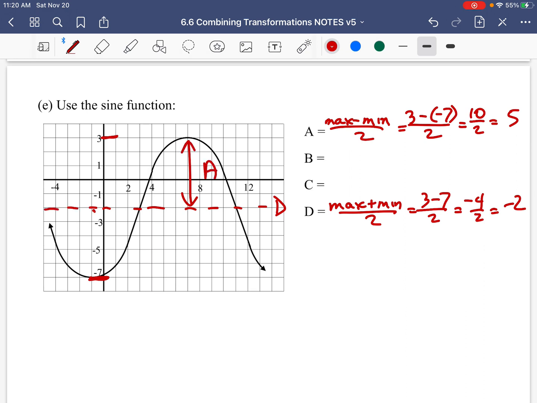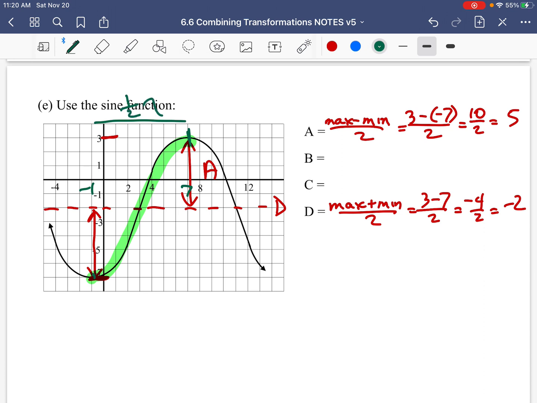Now, the problem with this graph, when you start going for the phase shift, the horizontal shift or the period. Now, because what's the wavelength? Well, we've only given you half a wave. This is minus 1 to 7.